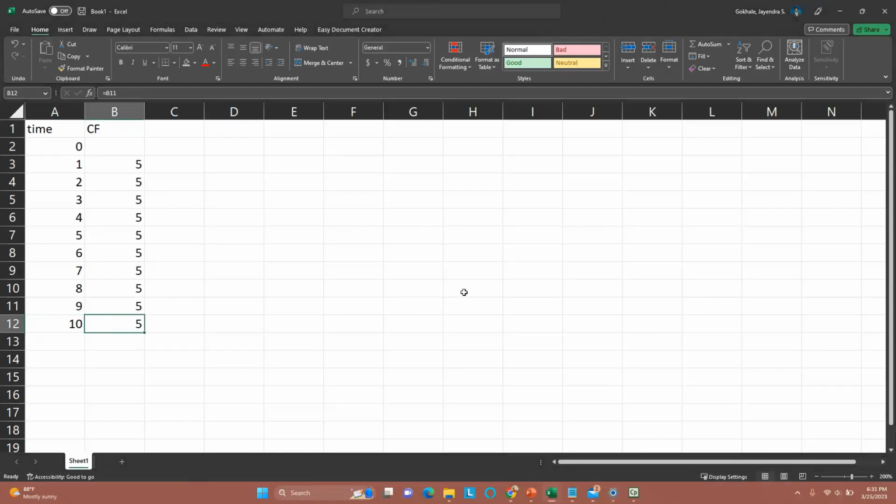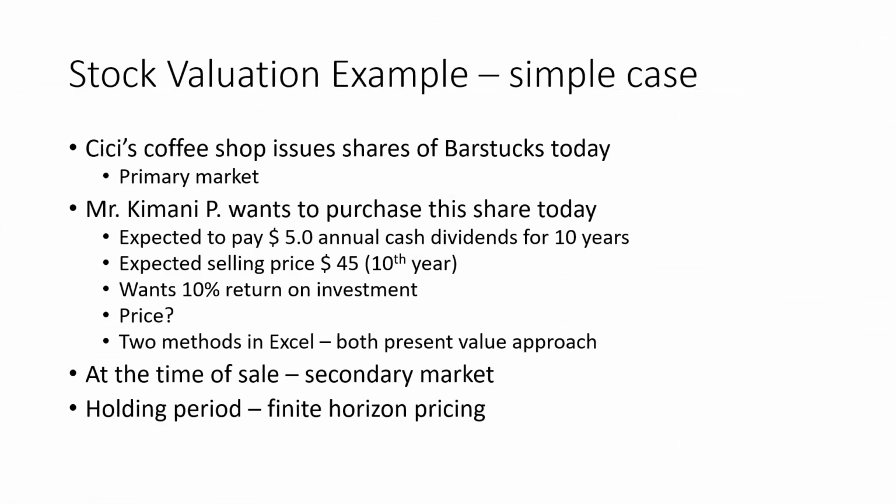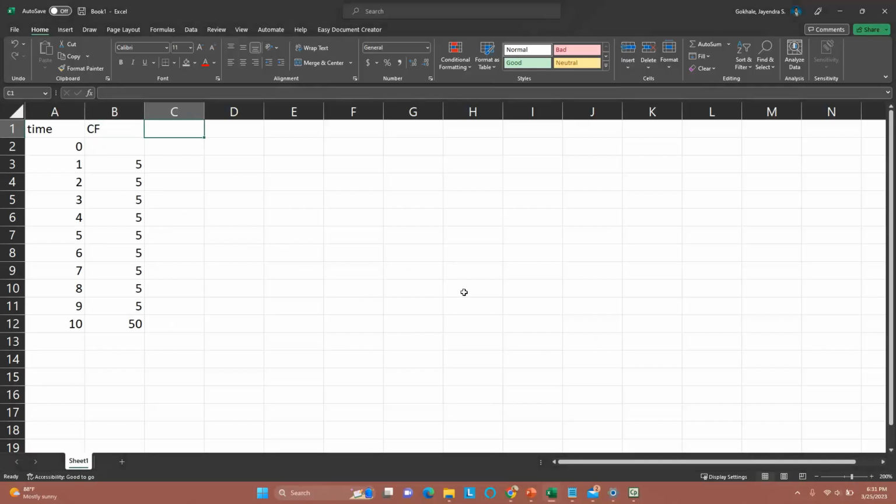So he's going to get the 10th period dividend of 5 and the 45. So that's how we actually look at this. Now the rate of return is 10%. So there are two ways to do it. Let's look at the first way.